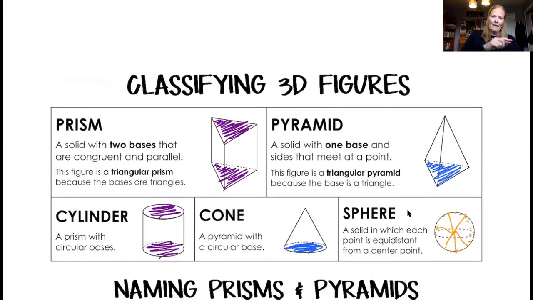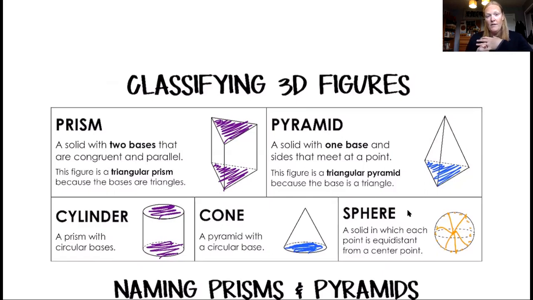So we got to kind of go back to, I don't know, 4th, 5th grade when you guys learn what shapes were called based on their number of sides. So what's a 4-sided figure called? A quadrilateral. And there's lots of quadrilaterals. We could have a rectangle, we could have a square, we could have a rhombus, we could have a trapezoid. There's lots of different names.